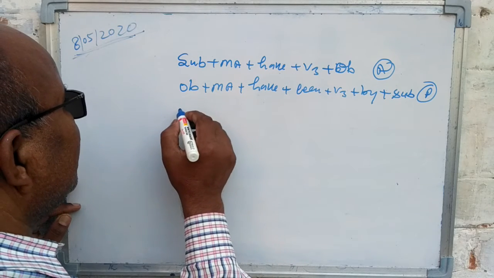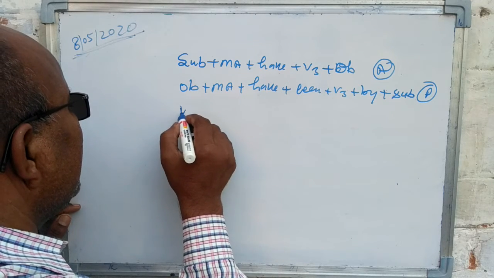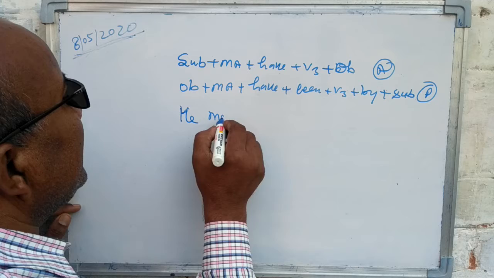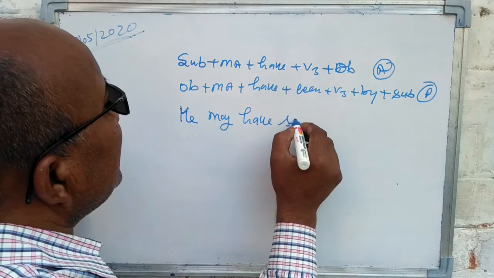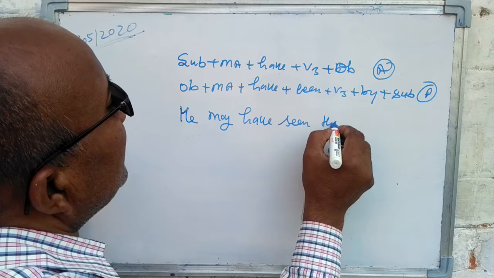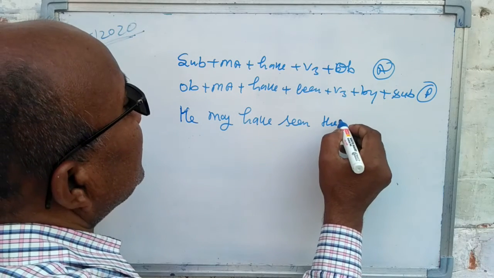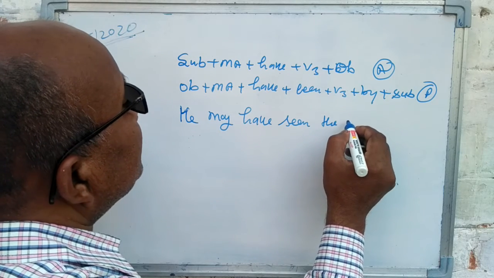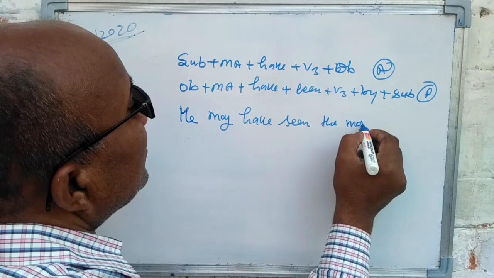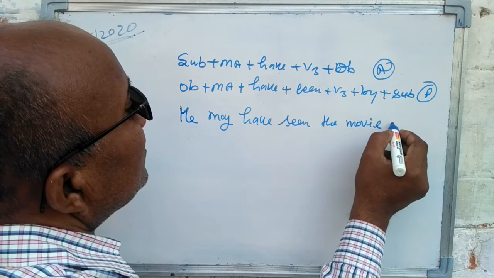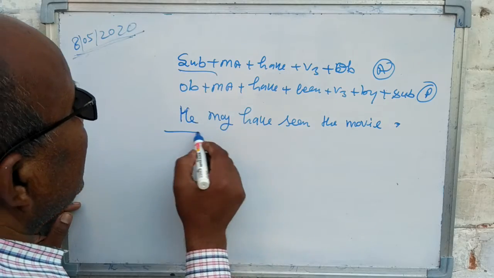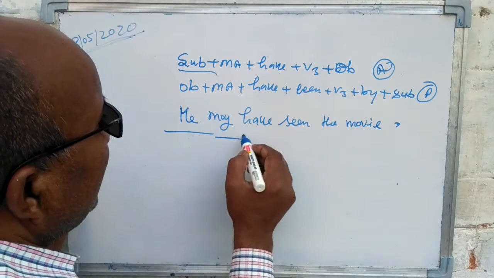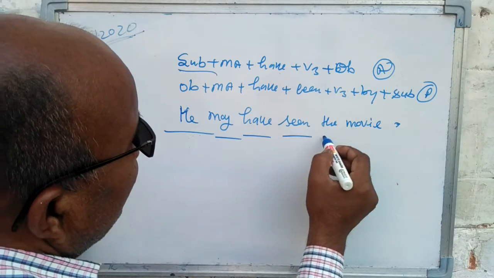For example, he may have seen the movie. This sentence is based on subject is he, modal may have, V3 seen the movie.